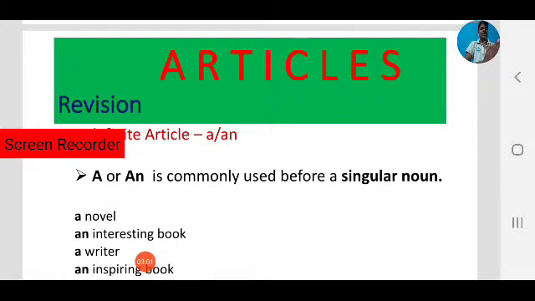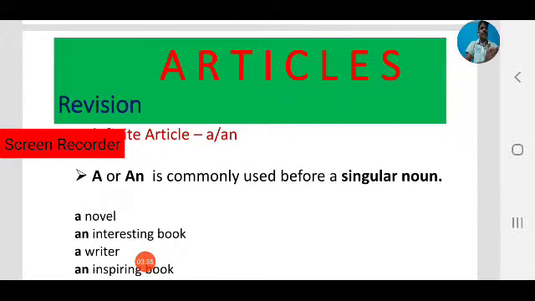So a is the article used before consonant sounds. For example, a novel. The first sound of the word is na, that is a consonant sound. So a should be used before consonant sounds and an should be used before vowel sounds. For example, an interesting book, interesting starts with an e sound, that is a vowel sound. An inspiring book, like that. So based on sounds, not letters.